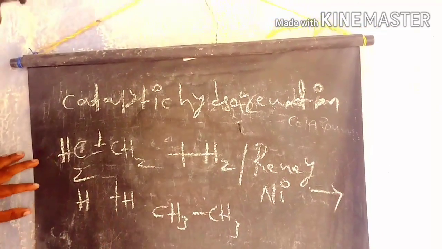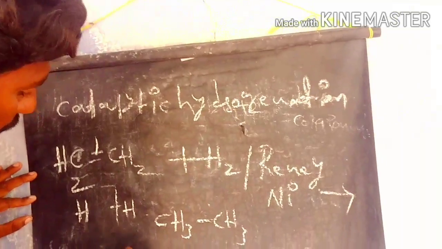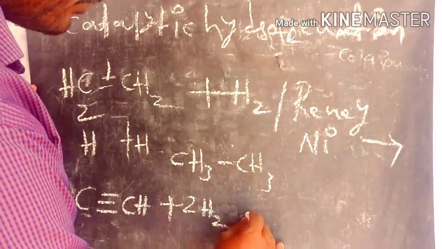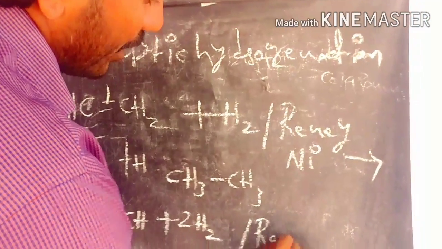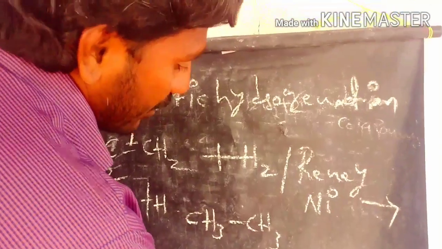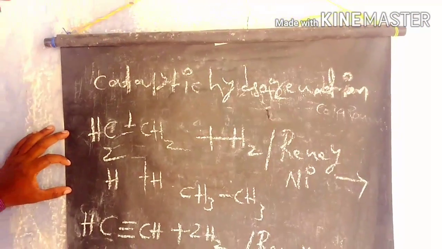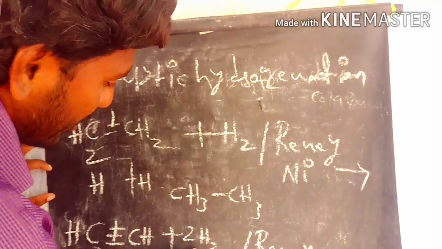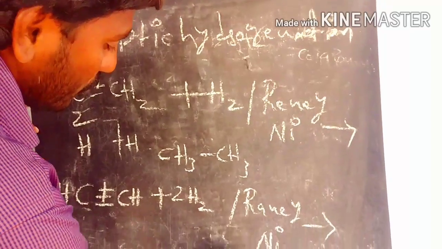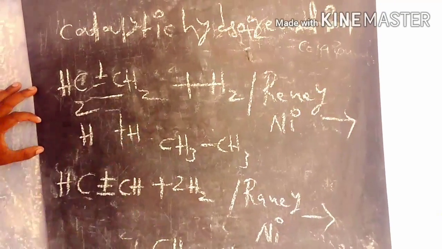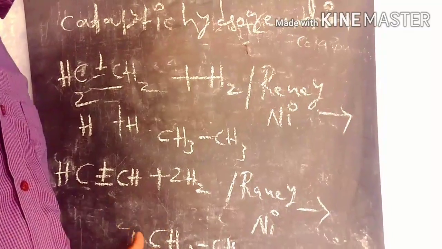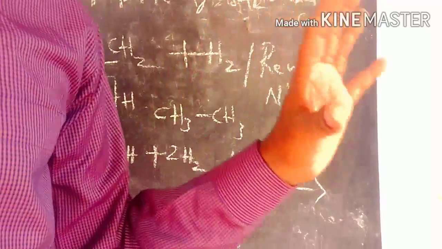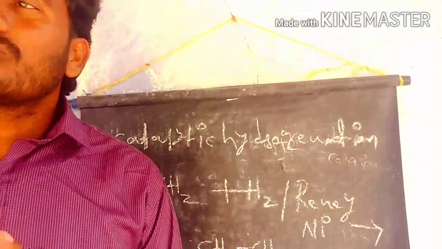For example, if you take the alkyne, like ethyne, we take two more hydrogen molecules in the presence of Raney nickel or the Sabatier-Senderens reaction, taking palladium or platinum catalyst also. In this process we break the two pi bonds and add two hydrogen molecules, and we get ethane. So this is the catalytic hydrogenation process to prepare alkanes from alkenes and alkynes.